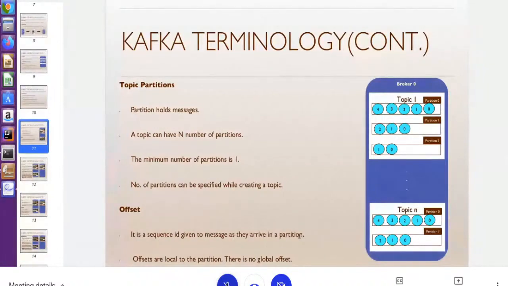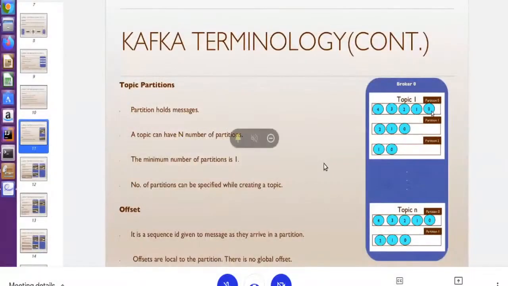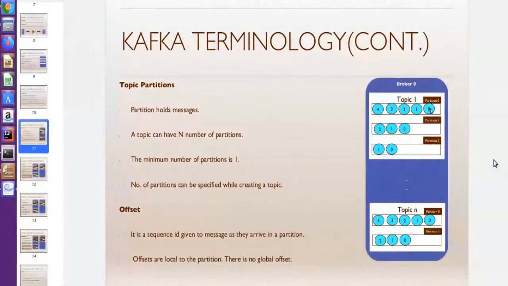When any message comes to the topic, it gets a unique ID, and that ID starts with 0. The ID is local to the partition. That's why you can see in the diagram, in partition 0, the first ID starts with 0. It means in partition 0 we have 5 messages and every message has a unique ID: 0, 1, 2, 3, 4. In partition 1 we have 3 messages, and when a message first comes, an offset ID will be given to that message.